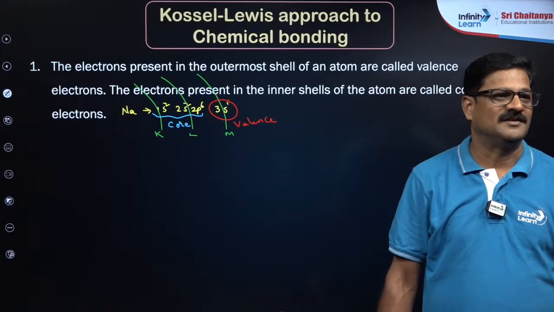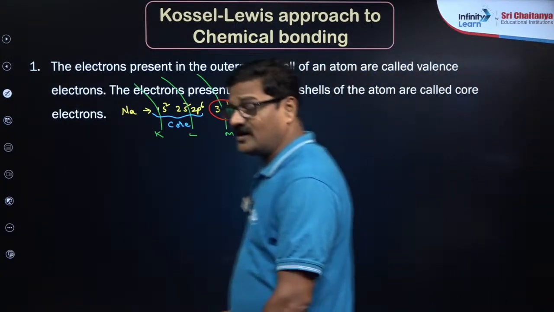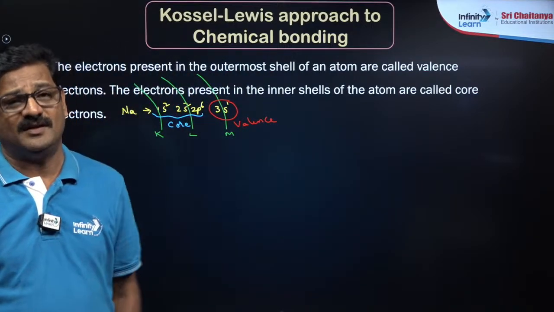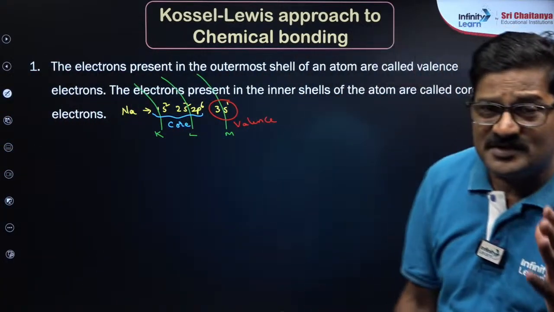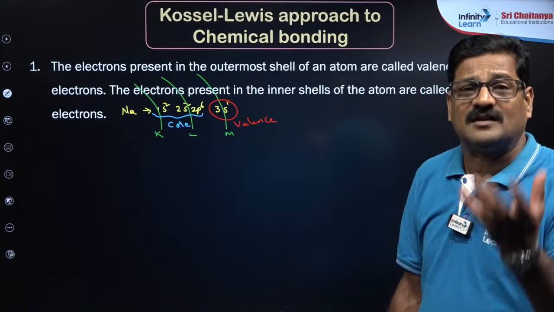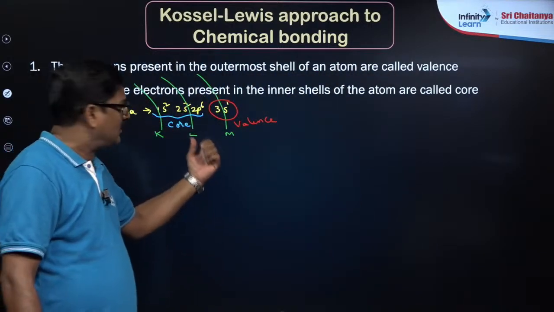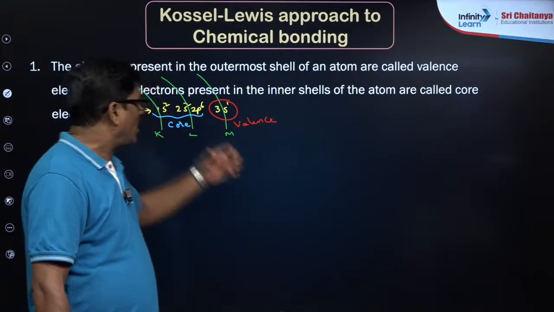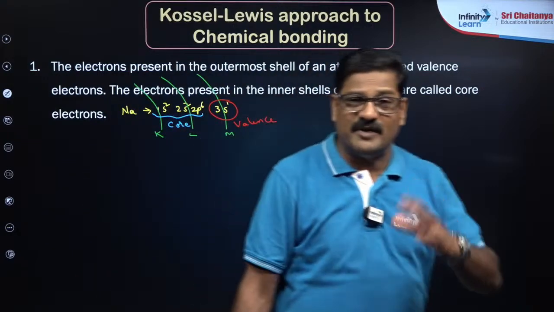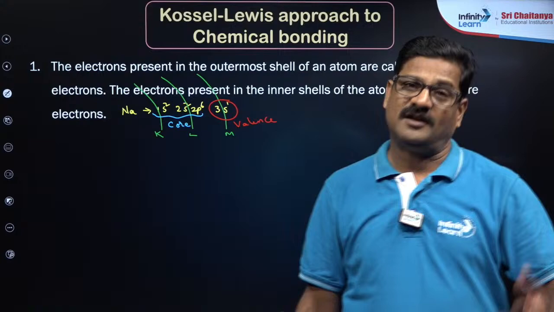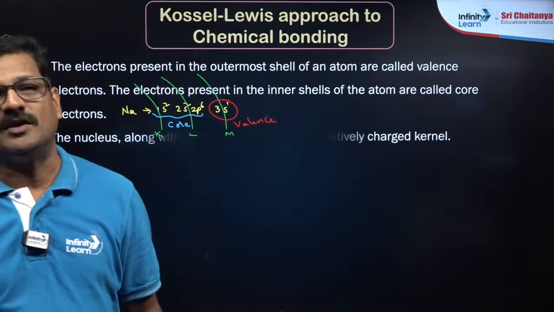Now what does Kossel-Lewis say? Only valence electrons participate in bond formation; core electrons cannot participate. So an atom always tries to have 8 electrons in its valence shell. To have 8 electrons, it can gain electrons, lose electrons, and also share them. So any atom tries to attain 8 electrons in its outermost shell. For that it may lose electrons, gain electrons, or share electrons, and then get 8 electrons so that it gets stability. So this is what you call the octet rule.